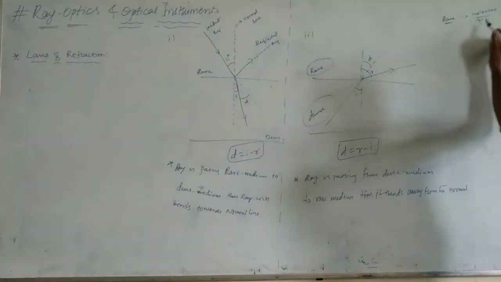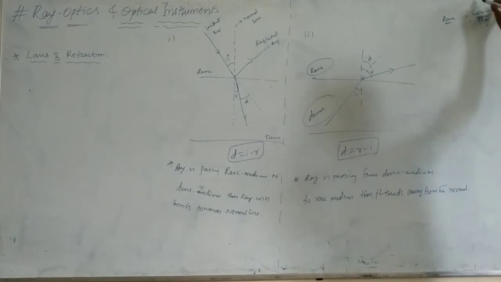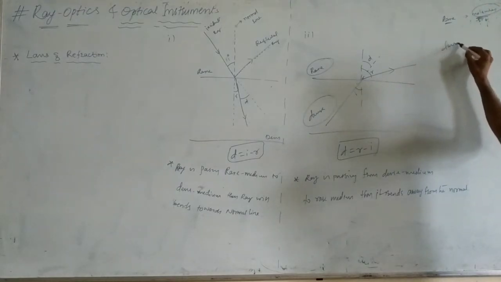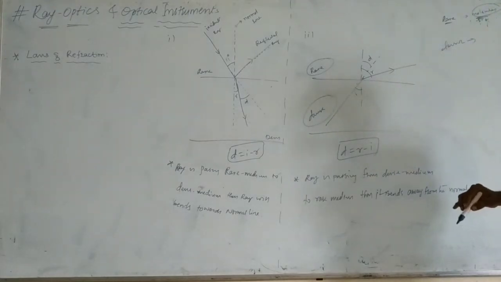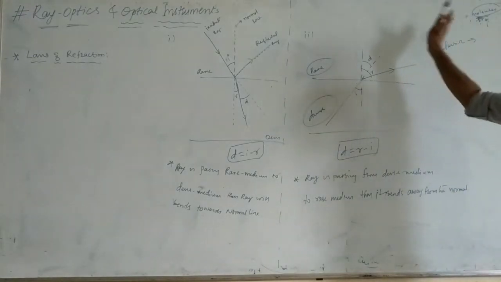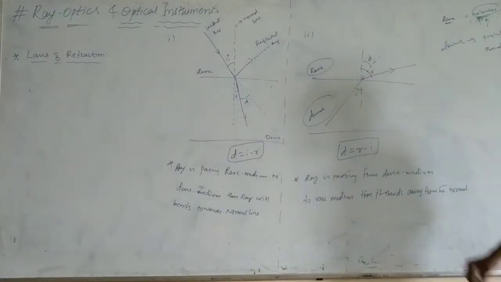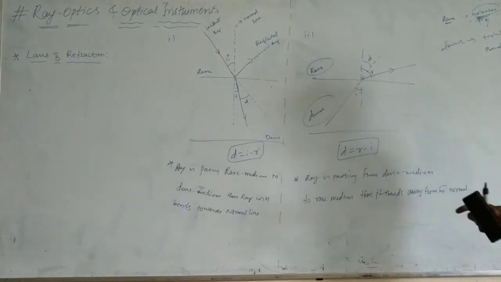So like that, in rarer medium, the molecules are loosely bonded. And in denser medium, the molecules are tightly bonded compared to rarer. Is there any doubt why we call it rare and why we call it dense? In denser medium, the molecules are tightly bonded.